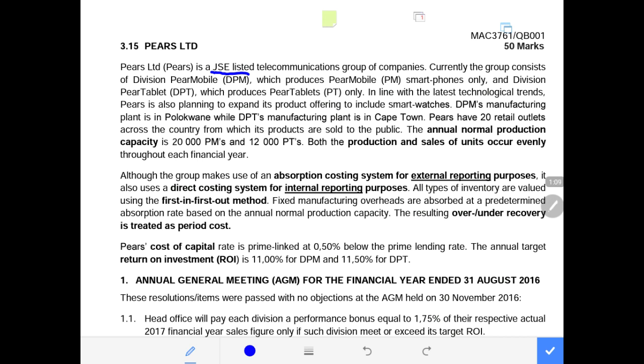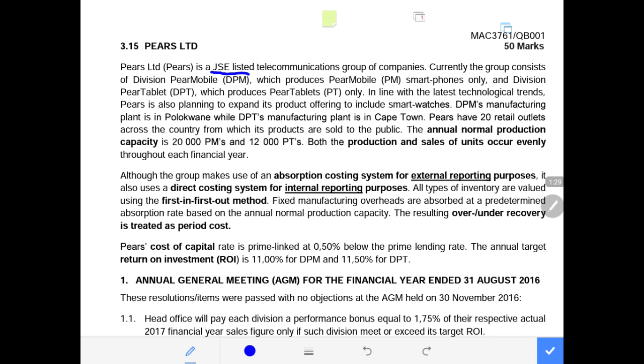In line with the latest technical trends, PEAR is also planning to extend its product offering to include smart watches,